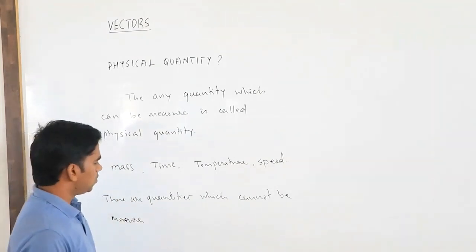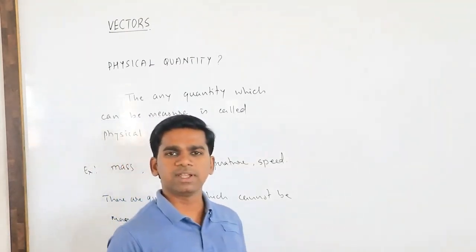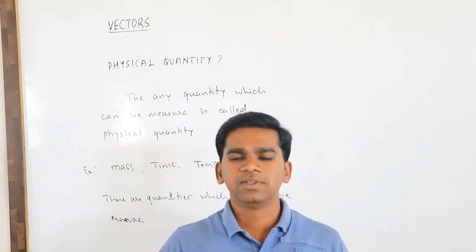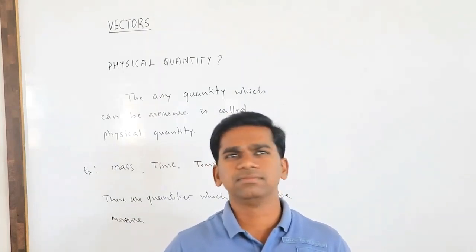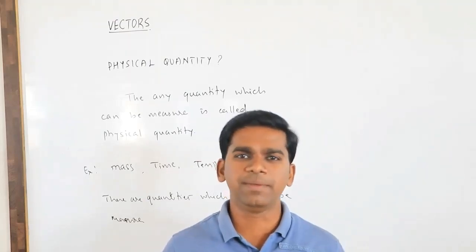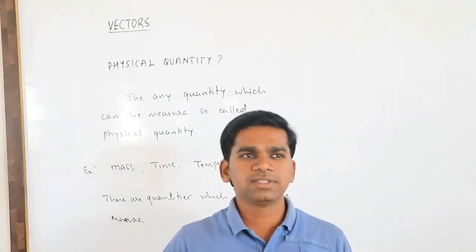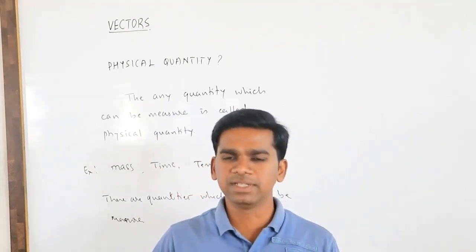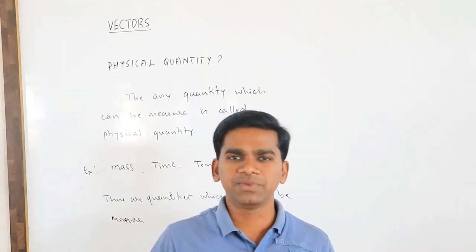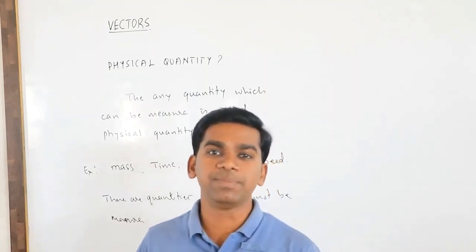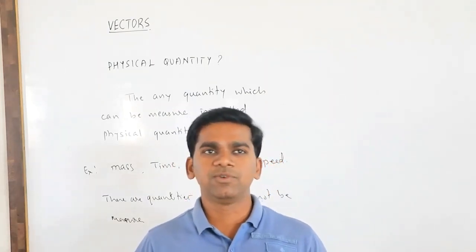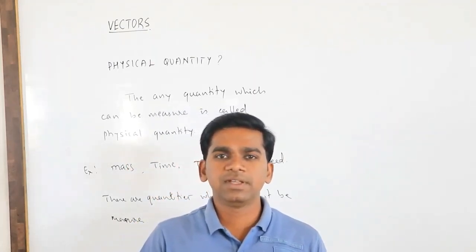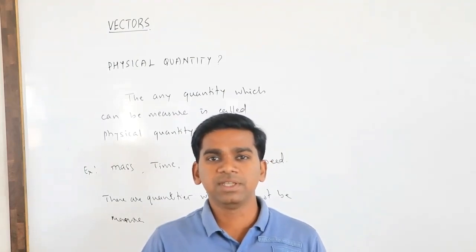Okay. So then what are those quantities? For example, your feelings. You cannot say today I am, say, 10 kg of happiness. It is not possible. You cannot say today I am, say, 100 kilometer of happiness. No, you cannot measure your happiness. Simply you can say I am very happy today. Simply you can say I am very, very, very happy today. You cannot say I am 1 quintal of happy today. So it is not possible, because you cannot measure how much you are happy.